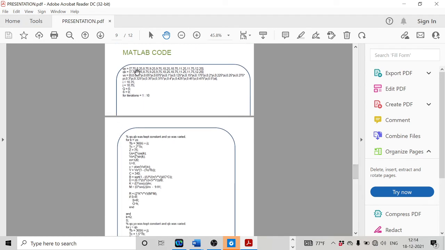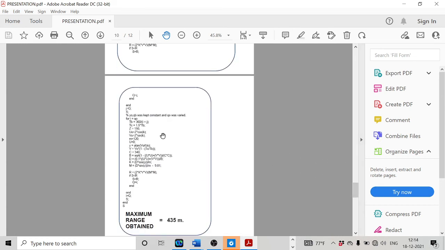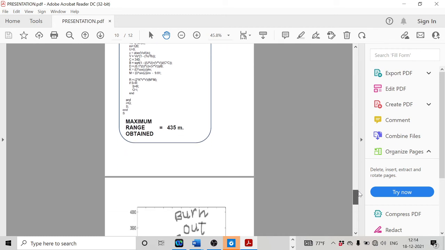Here, the design variables are Q0, QB, and W0. First, we kept Q0 and QB constant, and W0 was varied, and the values were noted. Similarly, in the second case, Q0 and W0 were kept constant, and QB was varied. And in the third instance, W0 and QB were kept constant, and Q0 was varied. This was repeated until some satisfactory value was obtained, and finally after several iterations we were able to get a maximum range of 435 meters.